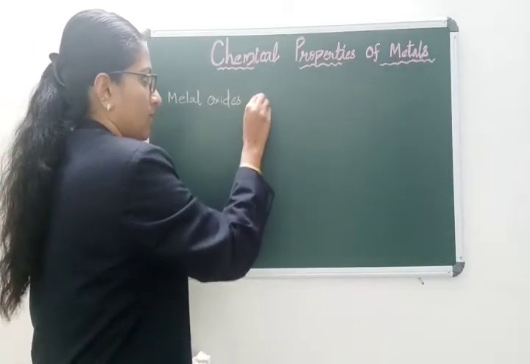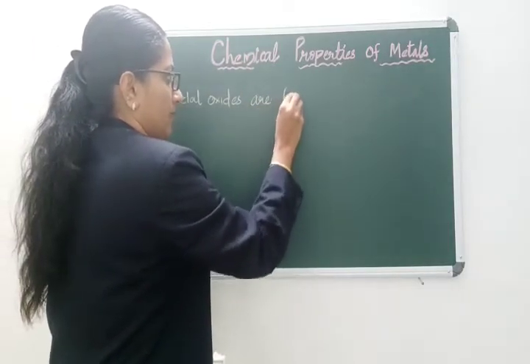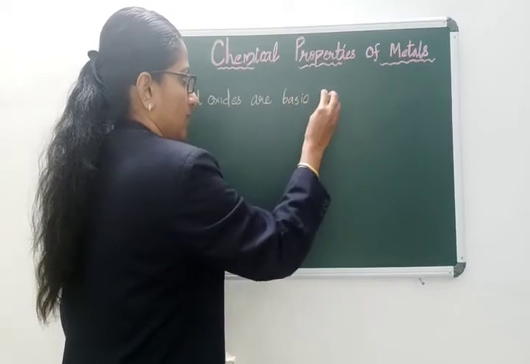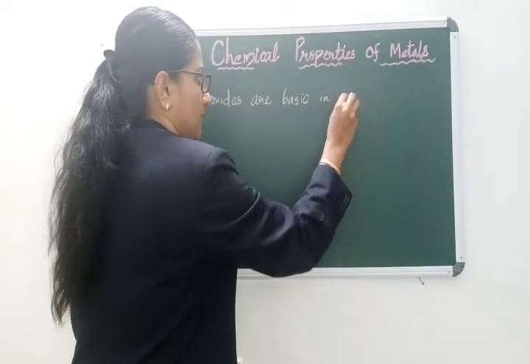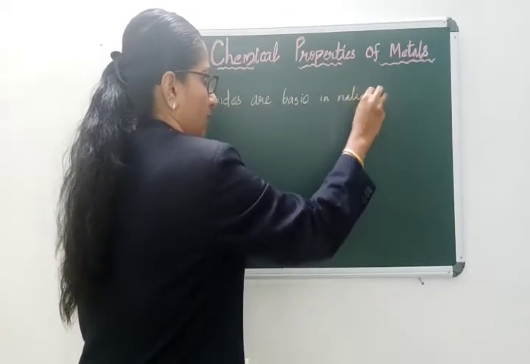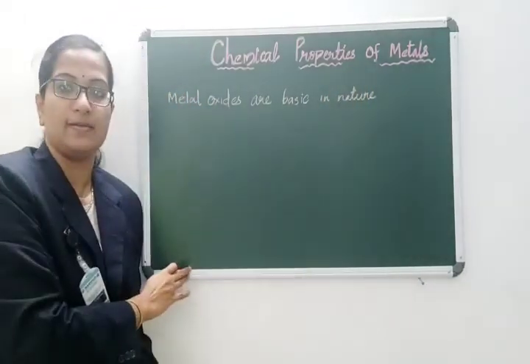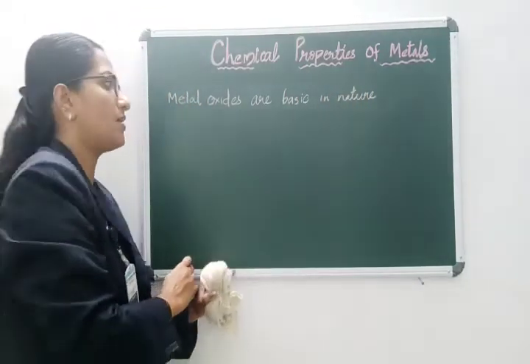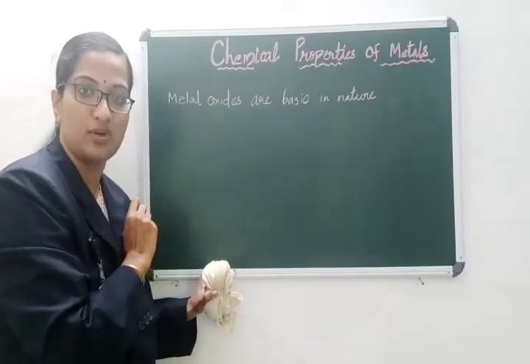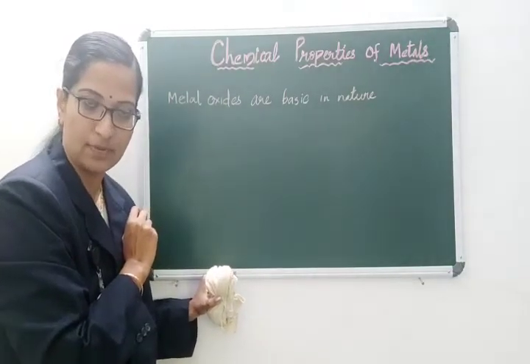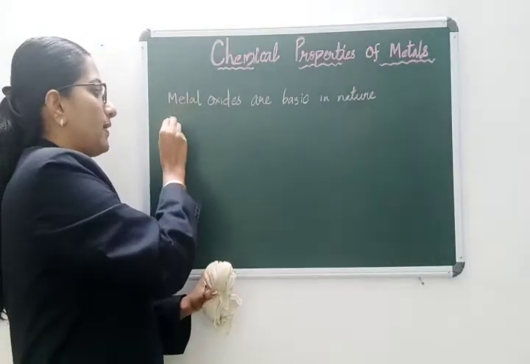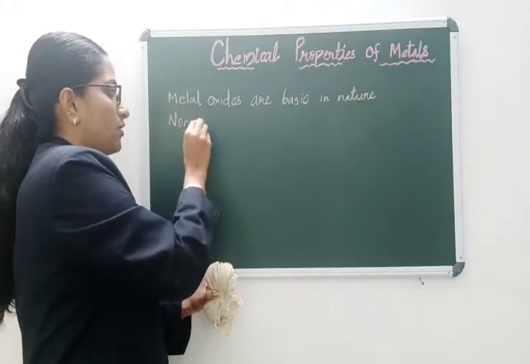There we concluded that metal oxides are basic in nature. Metal oxides are basic in nature. Why? Because they produce hydroxides when they react with water. And what about non-metals?